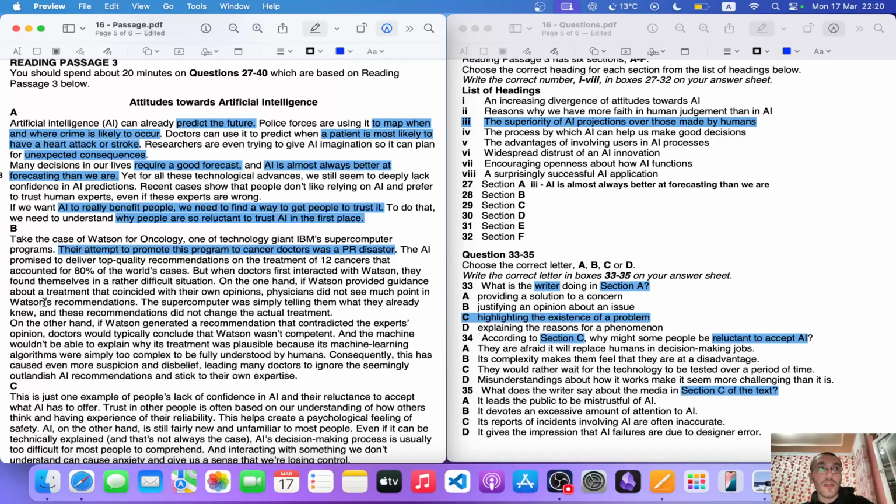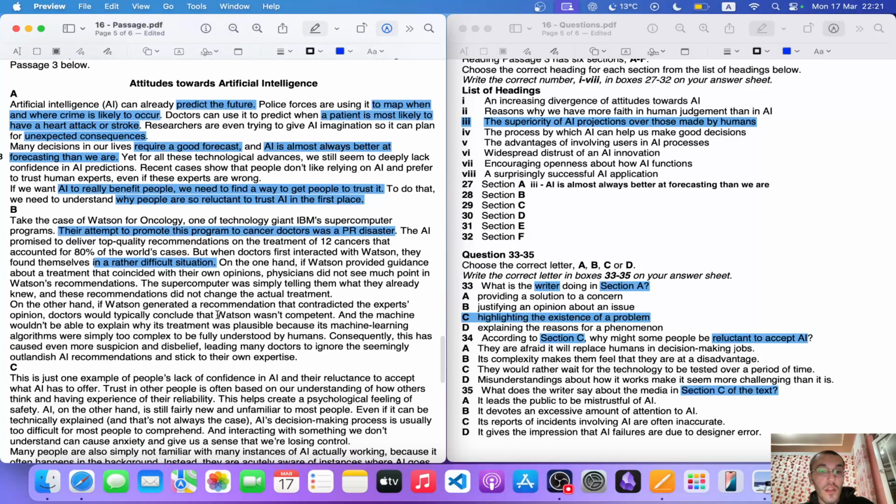So it was just trying to say that the programmers promised the doctors that AI is somehow capable of finding treatments to 12 cancers. However, the result went opposite, right? So they found themselves in rather difficult situations, which means they could not find a solution instead.